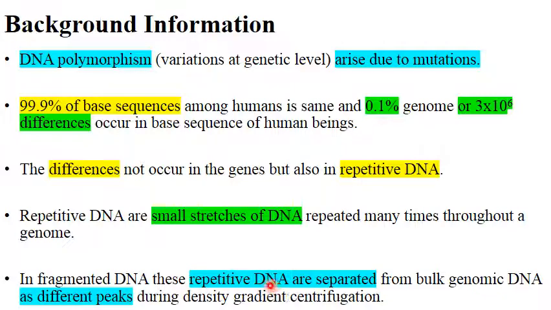That these repetitive sequences, because of their similar sequences, separate out from the bulk DNA, and these repetitive sequences form different minor peaks, whereas the bulk genome forms a major peak in density gradient centrifugation.